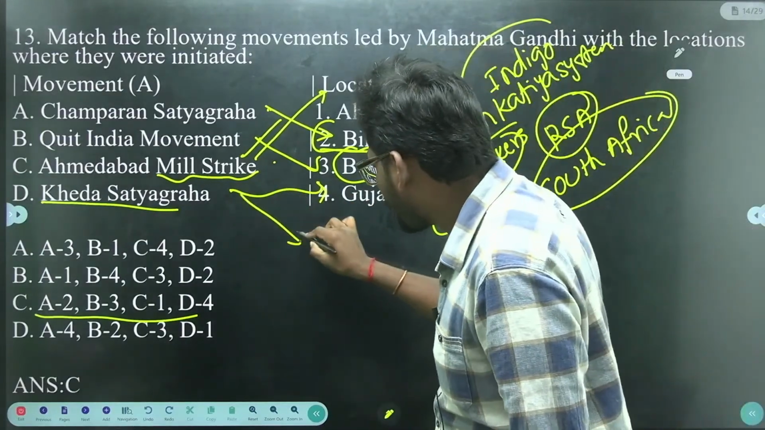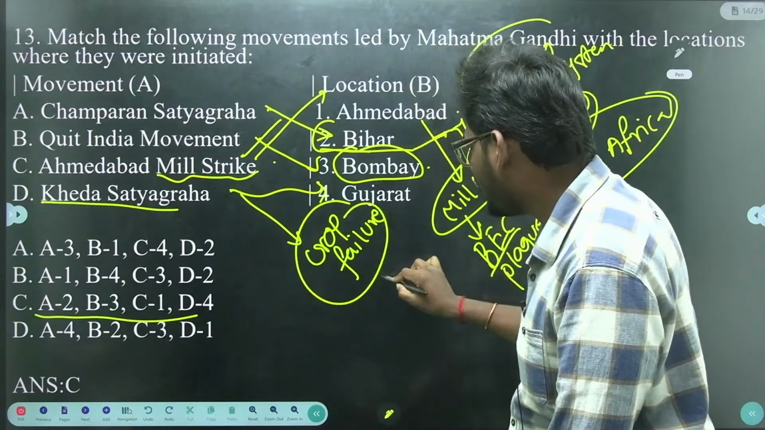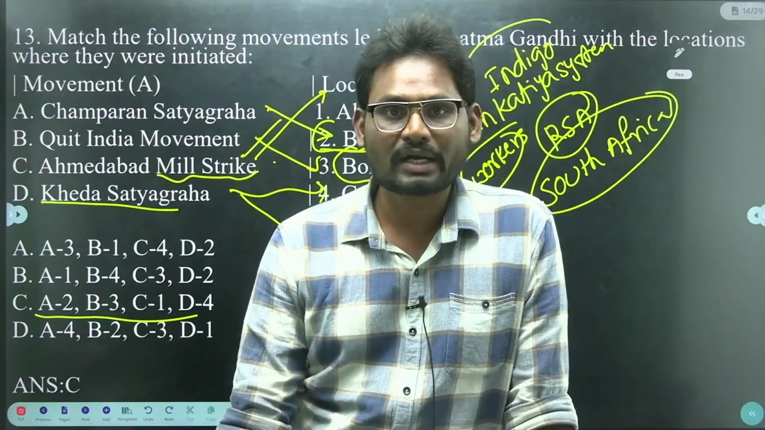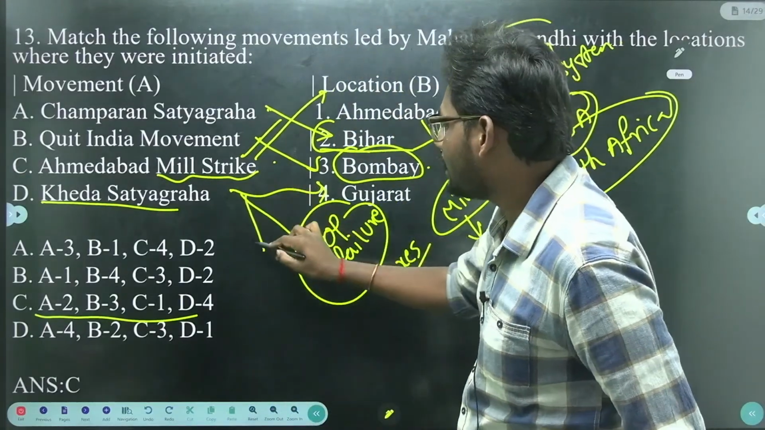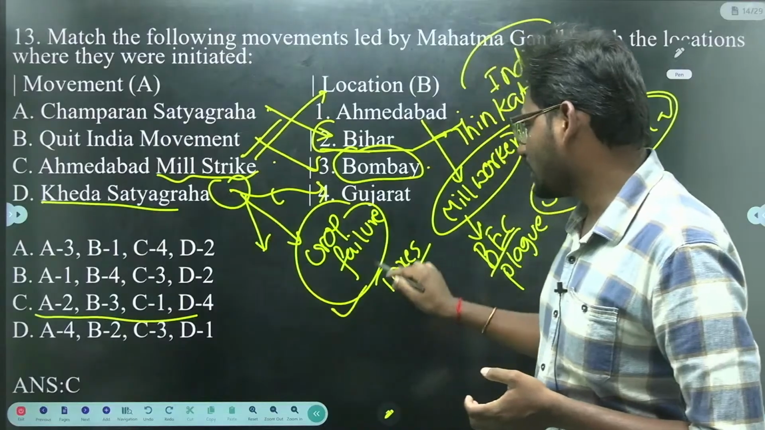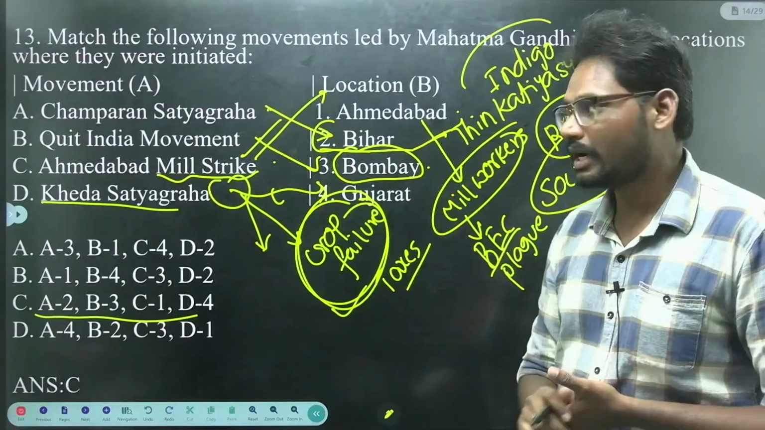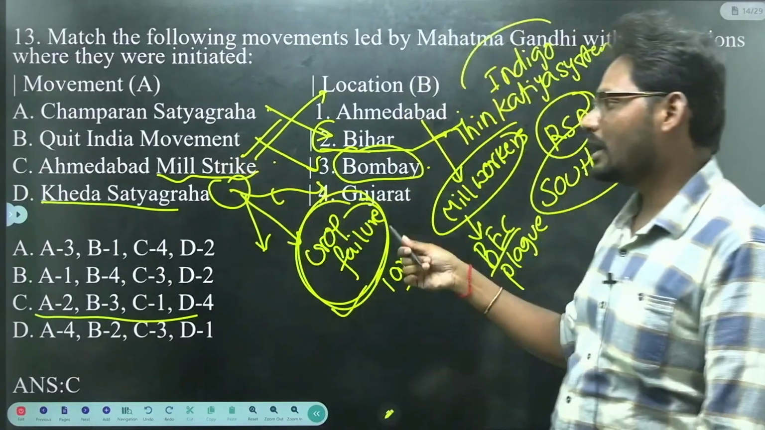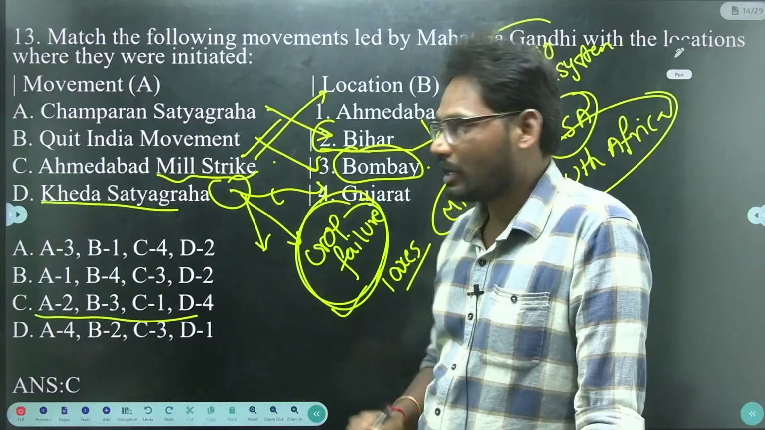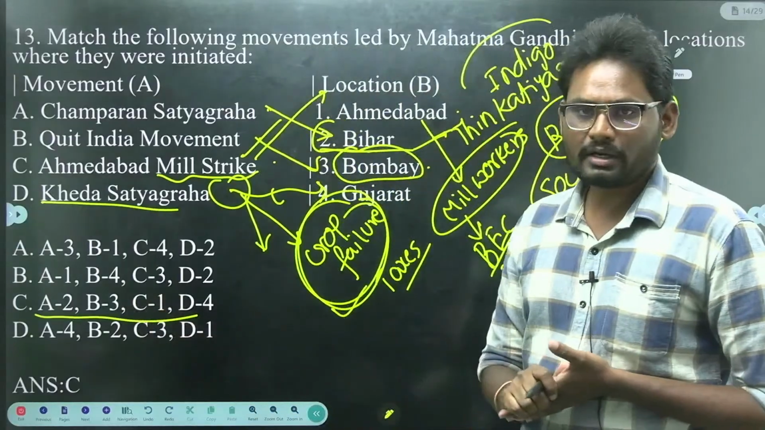Due to the crop failure, the peasants were unable to pay the taxes, but the British government forcefully collected taxes from the people. So the people started a protest against the Britishers with respect to the crop failure. Gandhiji extended his support. So Champaran Satyagraha, location Bihar. Second, the Quit India movement launched from Bombay. Ahmedabad mill worker strike, location Ahmedabad, whereas Kheda Satyagraha location is Gujarat. So the answer is C, that is A2, B3, C1, D4.